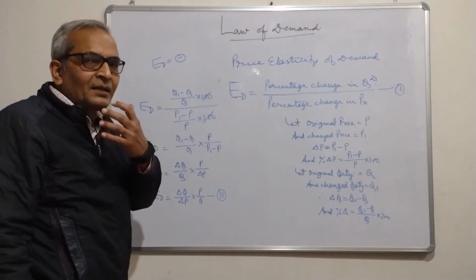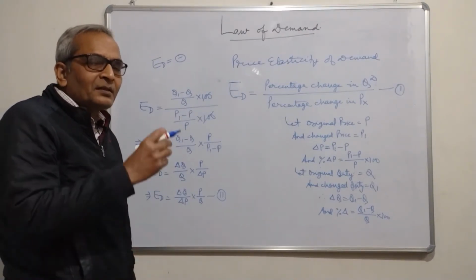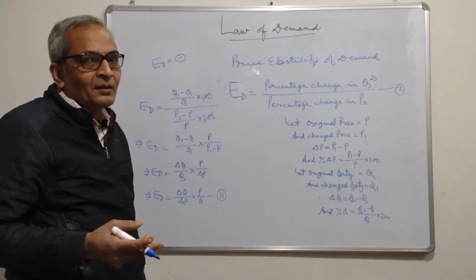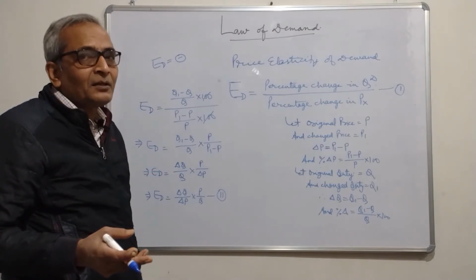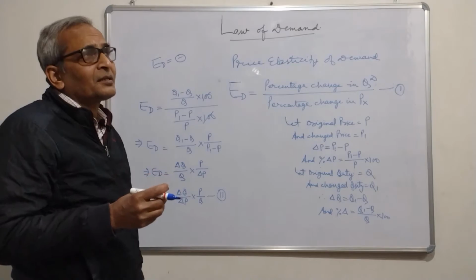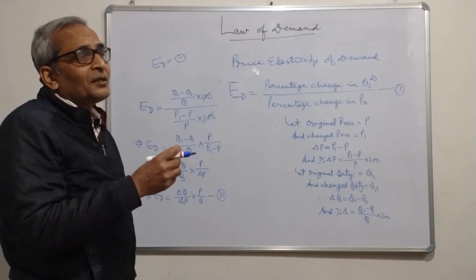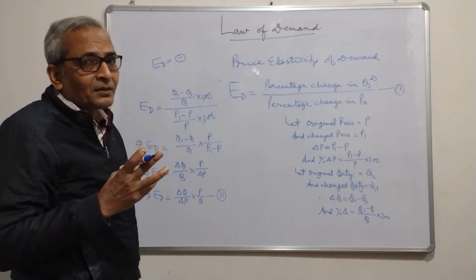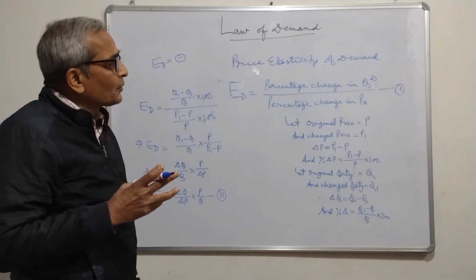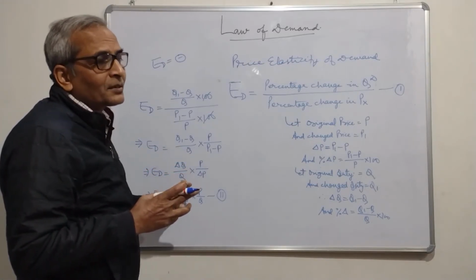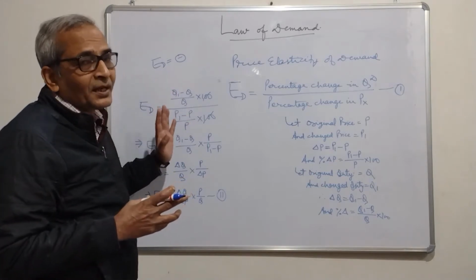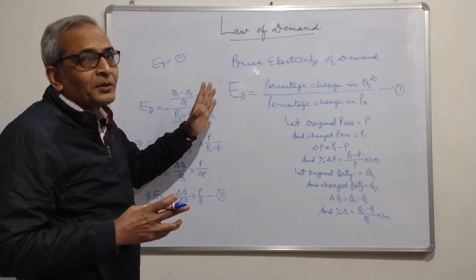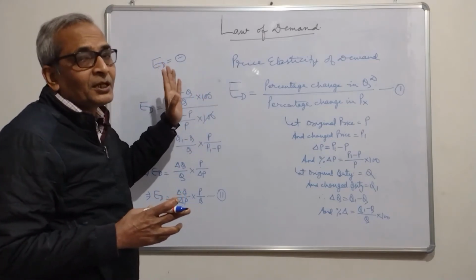And the value of this ED is always negative. This negative sign does not have any mathematical significance. It tells us that there is an inverse relationship between the price of the commodity and its quantity demanded, right? So when you work out the numericals, its value must come out negative. Or if your price elasticity of demand is given, you have to put a negative sign before that.